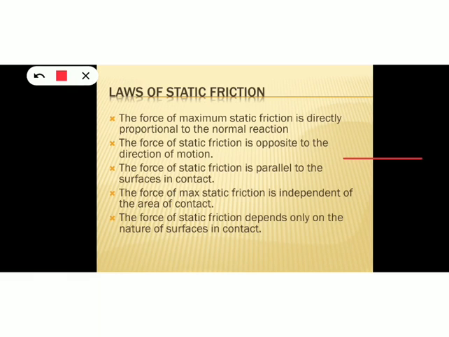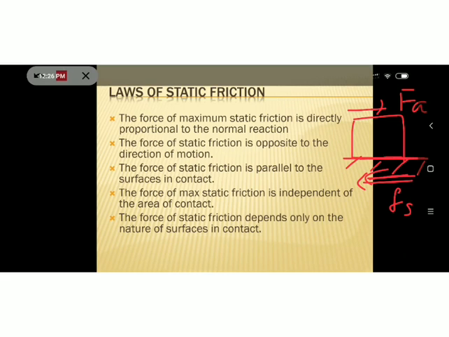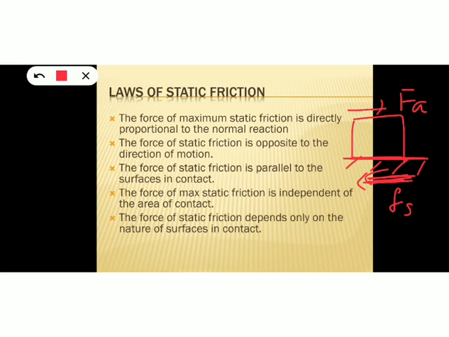See, if we consider a surface like this, and if an object is moving through this surface, then this will be the applied force. Applied force will be in this direction. So the frictional force will be acting along the opposite direction. So the frictional force is acting parallel to the surfaces in contact. This is our surface and this is the frictional force. Both are parallel. Now, the force of maximum static friction is independent of the area of contact. That you know. That means it does not depend upon the area of the contact.